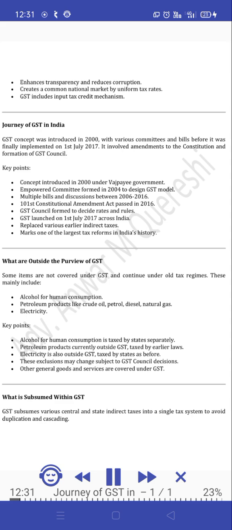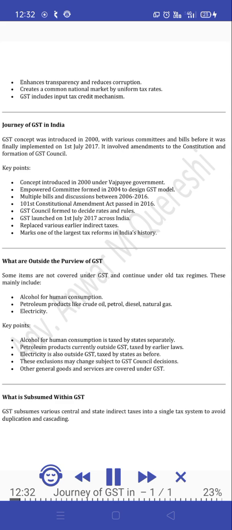What is outside the purview of GST? Some items are not covered under GST and continue under old tax regimes. These mainly include alcohol for human consumption, petroleum products like crude oil, petrol, diesel, natural gas, and electricity. Key points. Alcohol for human consumption is taxed by states separately. Petroleum products are currently outside GST, taxed by earlier laws. Electricity is also outside GST, taxed by states as before.